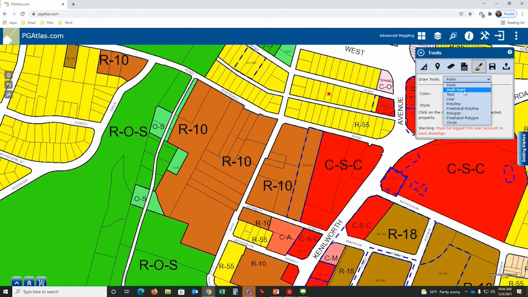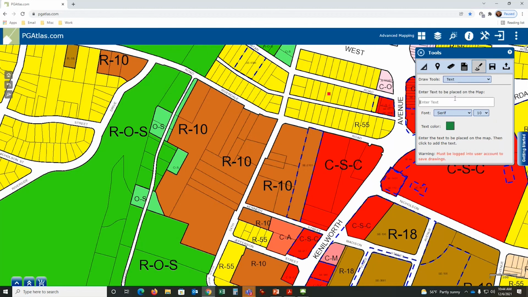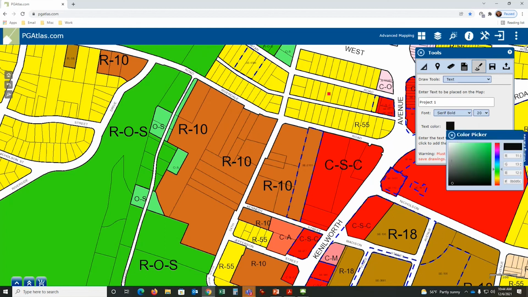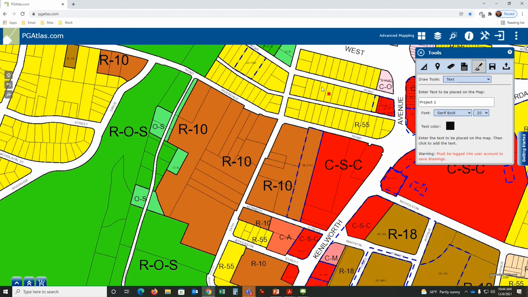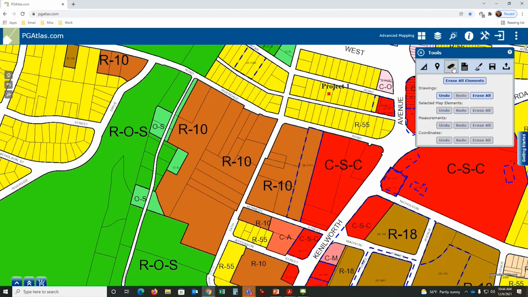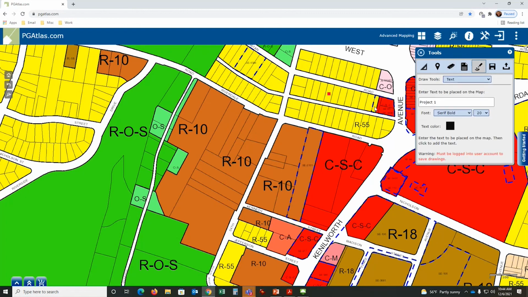Maybe I want to do some text, and I'm going to say project 1. Do I want sans serif or plain text? How big do I want it? You'll get used to these numbers, and I want black text. And I just click here, project 1. I don't like where that is. How do I erase it? Again, back to eraser tool, drawing, erase, come back to your drawing tool, project 1. How about here? That looks better. I'll do that.